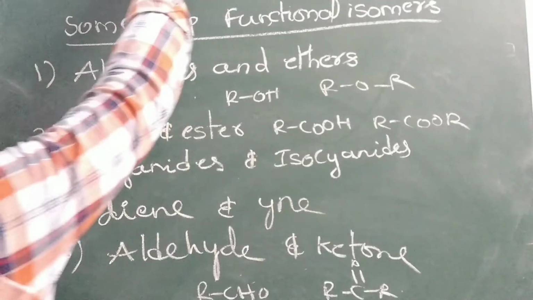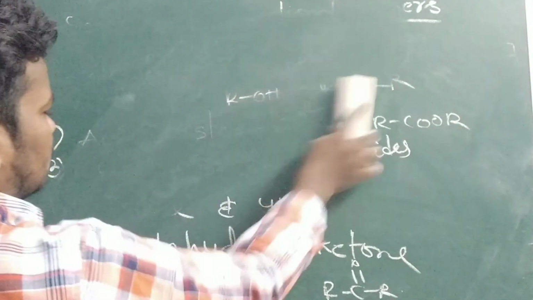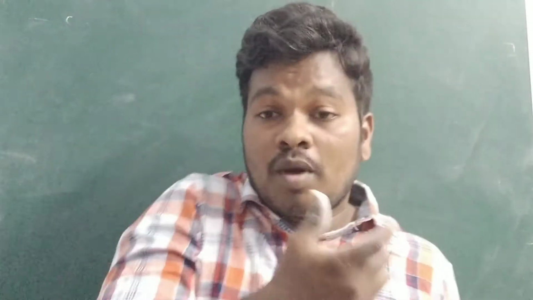So let us discuss some examples. Most of the cases, the groups of functional groups become functional isomers. So you can see here, identify.